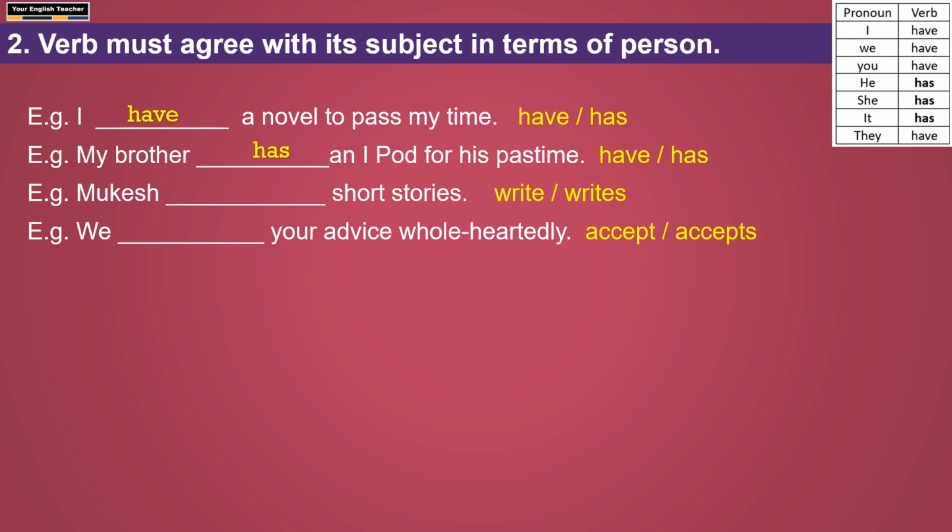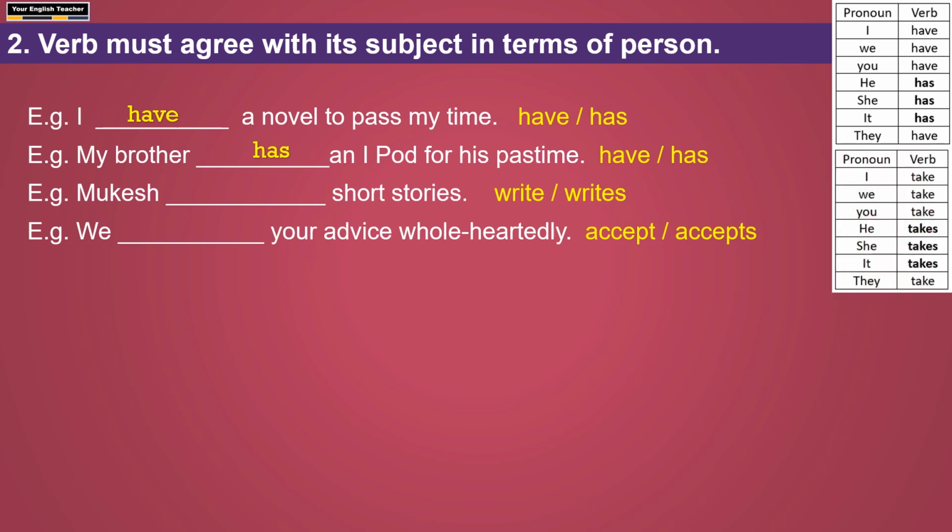The options given here are write or writes. So a do verb is given. What do we have to use, V1 or V1S? Here you see in the table, Mukesh, which can be replaced with he, takes V1S. So writes: Mukesh writes short stories. If you say Mukesh write short stories, that is wrong.